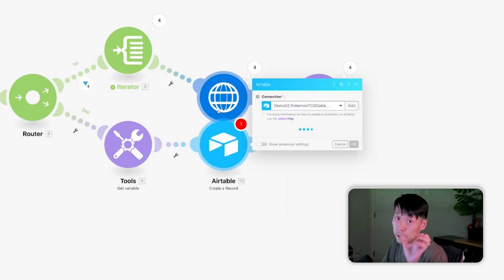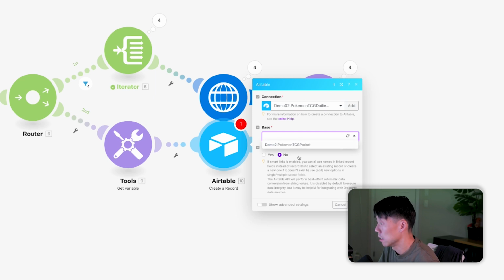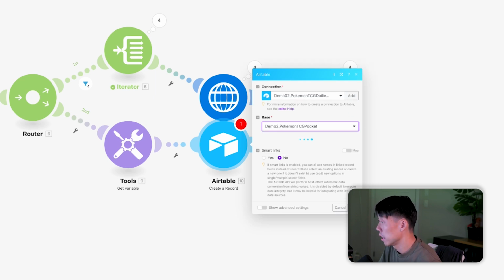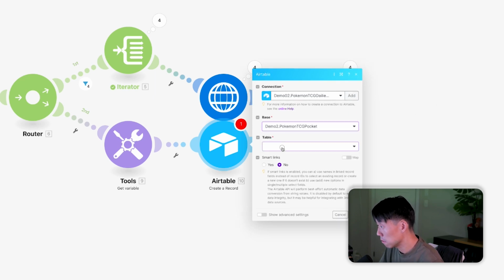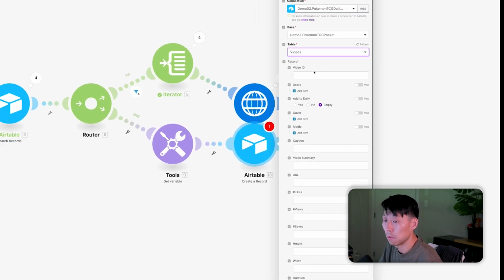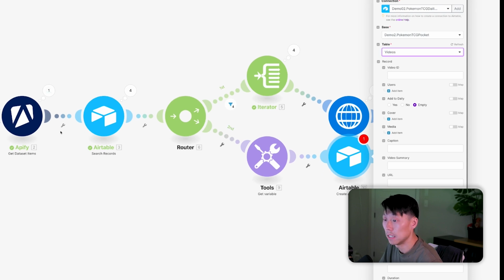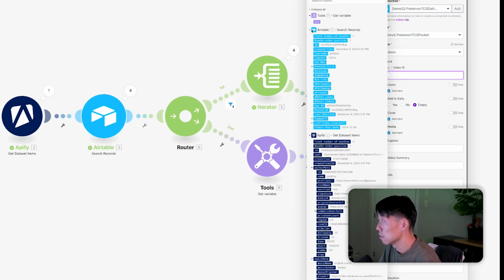And now finally in Airtable, in the videos table, we're going to create brand new records with all the data from the video. So connection, demo02, base, demo02. All right, the tables, the video table, like we just called out. Video ID. Okay, so we want to get the video ID as referenced in this data set. So I'm going to close this one.